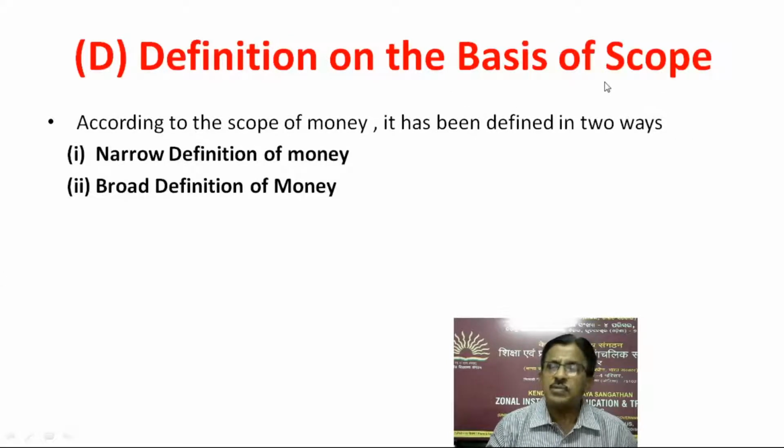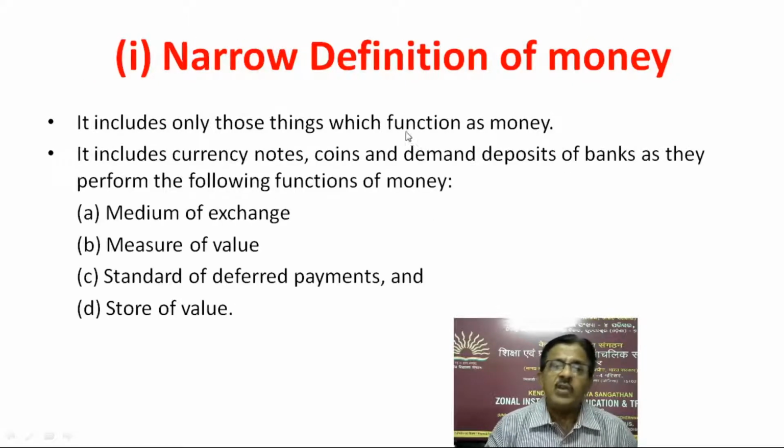Definition on the basis of scope. According to the scope of money, it has been defined in two ways: narrow definition of money, and broad definition of money. Narrow definition of money includes those things which function as money.